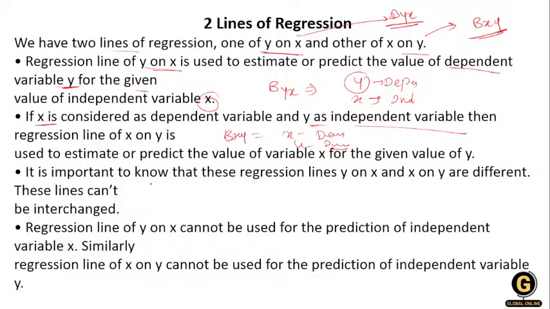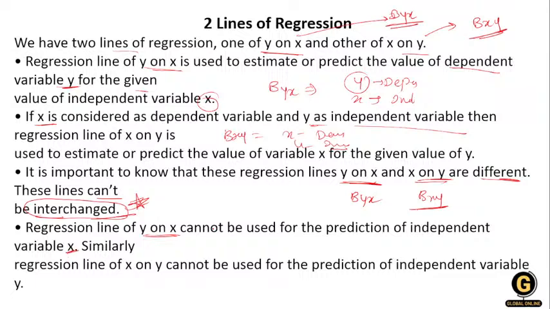Now it is important to know that the regression lines y on x and x on y are different. These lines cannot be interchanged. The regression line y on x cannot be used to predict the independent variable.